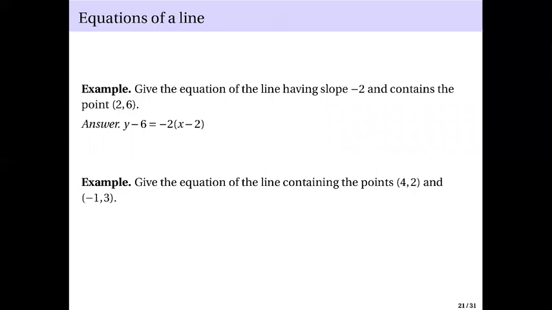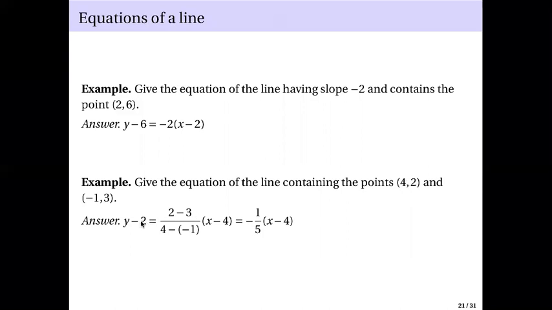For the other example here, give the equation of the line containing the points 4, 2 and -1, 3. So this time you are given 2 points. Again, substitution. We use this as our x naught, y naught.